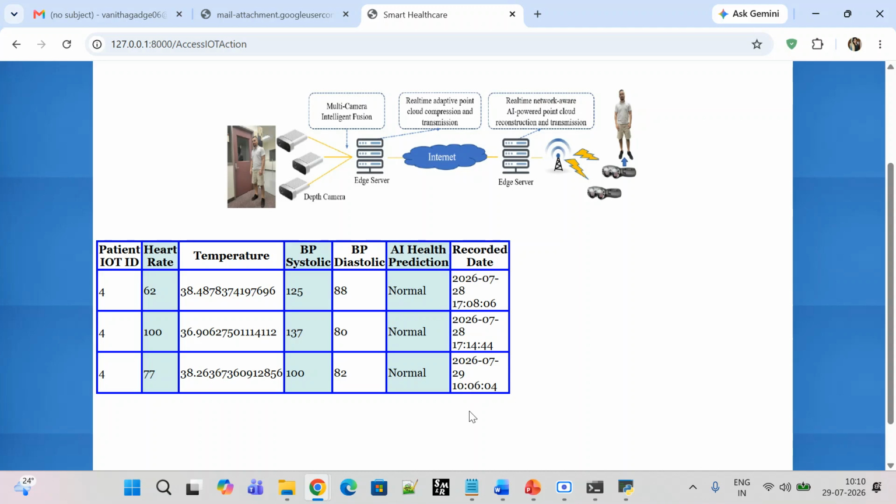So it is generated: the patient heart rate is 77, and this is the temperature, and this is the BP, diastolic and systolic. For the patient condition, the algorithm predicted that the patient health is normal. Okay, so this is how we got the details in tabular format. Whatever patient node ID we give, 5 or 6, it depends on us. Okay, so in the backend, how exactly does it work?